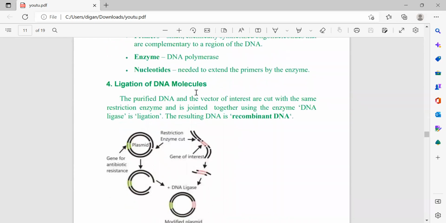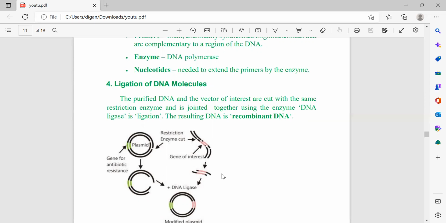Next step, ligation of the DNA molecule. The purified DNA and a vector of interest are cut with the same restriction enzyme and joined together using the enzyme DNA ligase. This is ligation. The resulting DNA is a recombinant DNA. Suppose one extracted DNA molecule plus vector DNA are both joined together, and as a result the recombinant DNA is produced where the desired DNA portions are used.